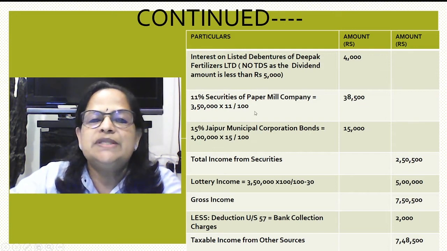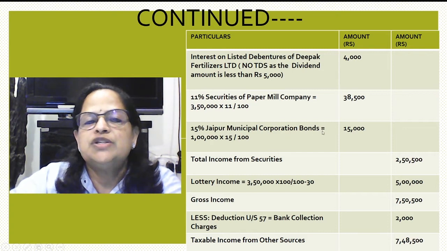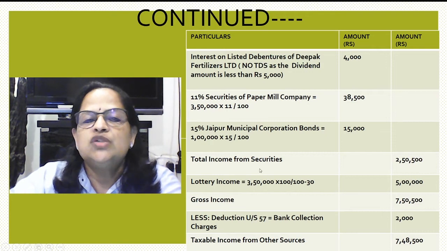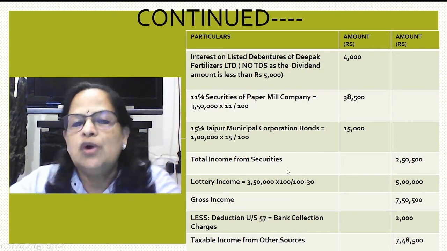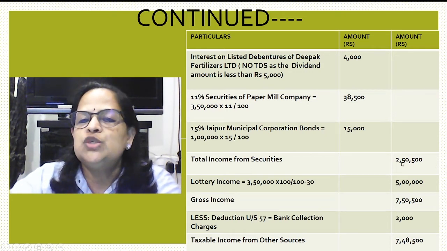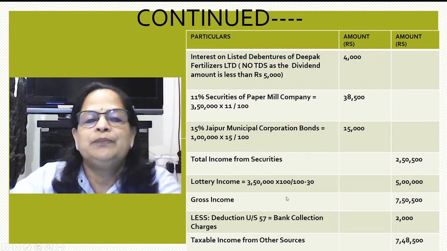Now 11% securities of paper mill company: 3,50,000 into 11 by 100, it is 38,500. 15% Jaipur Municipal Corporation securities: 1 lakh into 15 by 100, it is 15,000. So total income from securities, when you add up all the values, you will get 2,50,500.